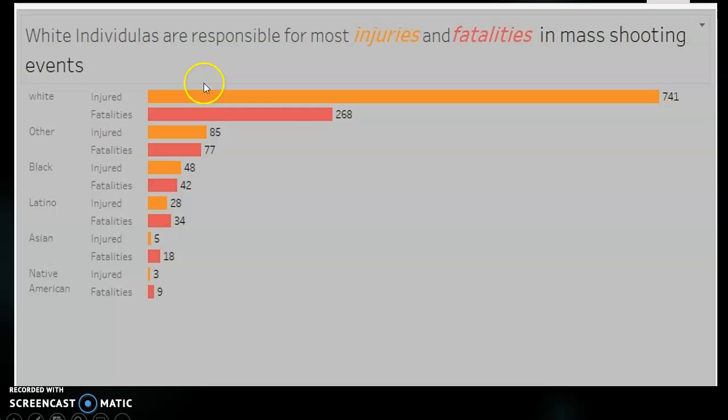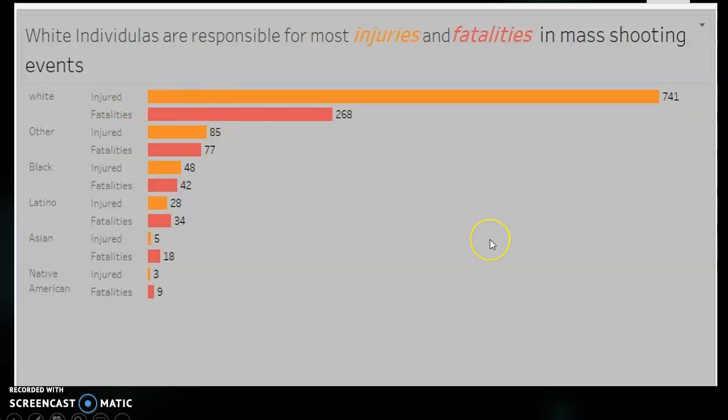Moving on to a race comparison, we see here that white shooters are responsible for most injuries and fatalities in mass shooting events. White shooters are represented as the top race for injuries and fatalities in mass shootings.